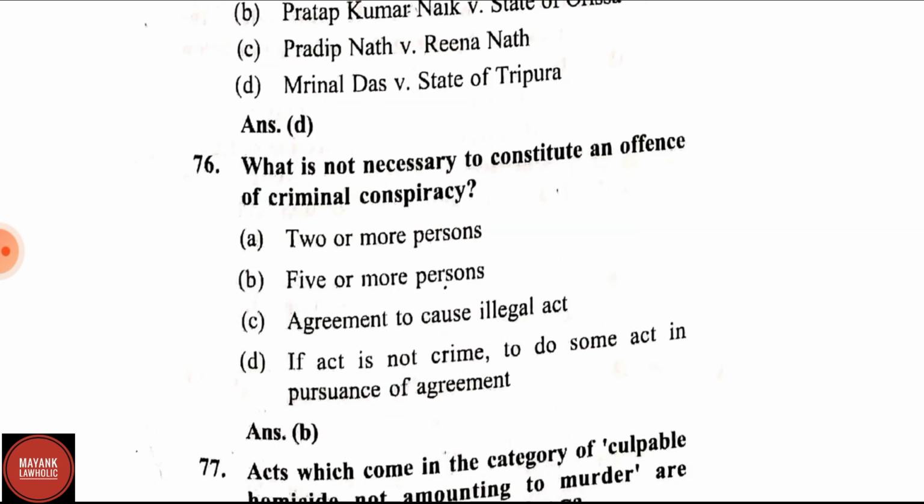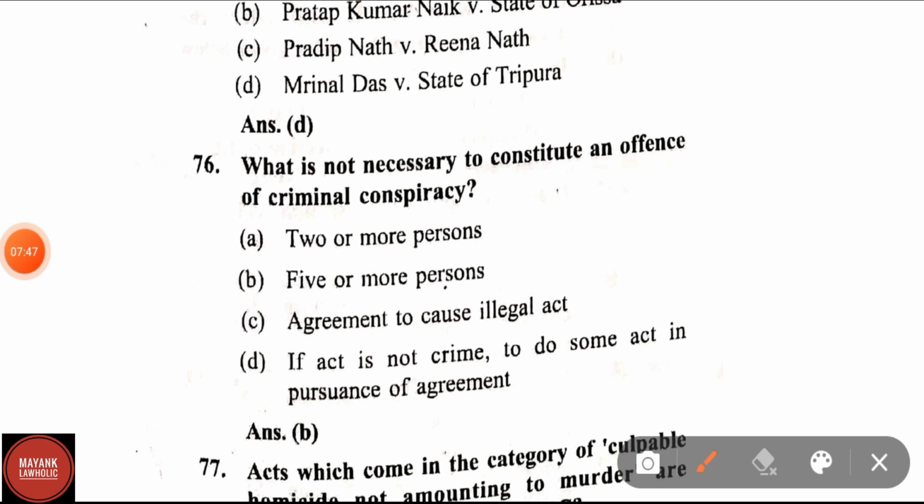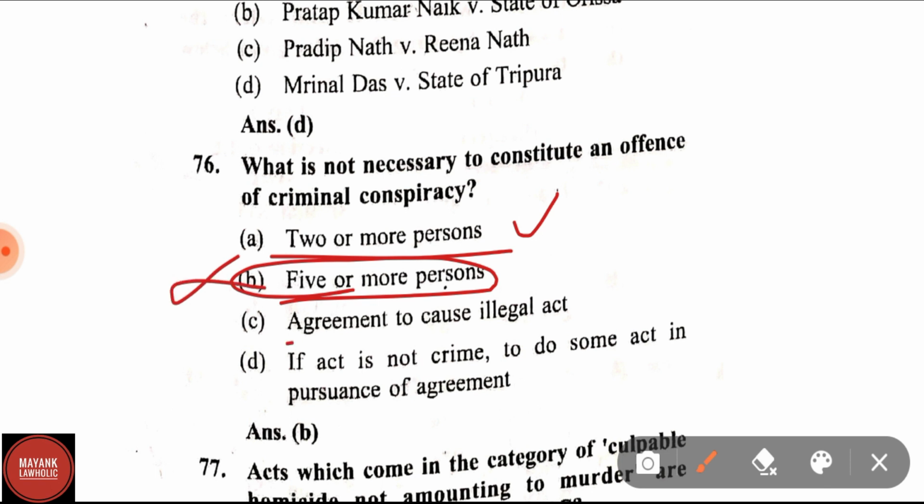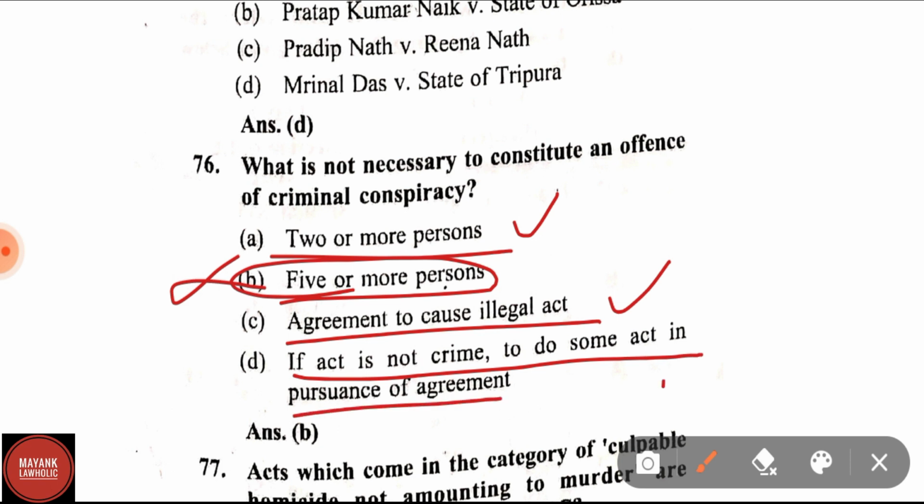Question number 76. What is not necessary to constitute an offence of criminal conspiracy? Options are 2 or more persons. 2 or more persons are necessary to constitute an offence of criminal conspiracy. 5 or more persons. 5 or more persons are not necessary to form criminal conspiracy. And other options, if we see agreement to cause illegal act, yes, illegal act is the essential requirement for criminal conspiracy, and if act is not illegal, to do some act in pursuance of the agreement. This is also the right answer. In this question it has been asked which is not the necessary constituent. So 5 or more persons is not the necessary constituent, therefore option B is the correct answer.